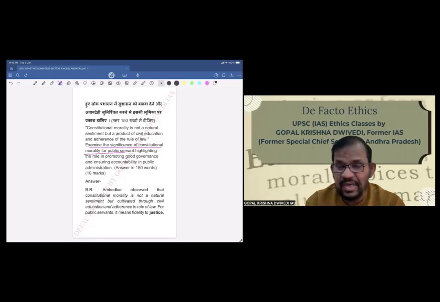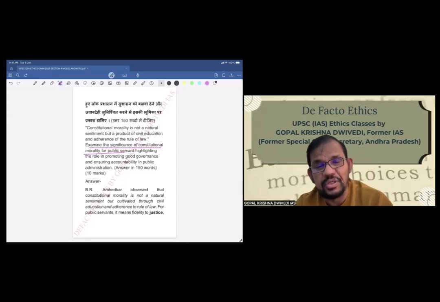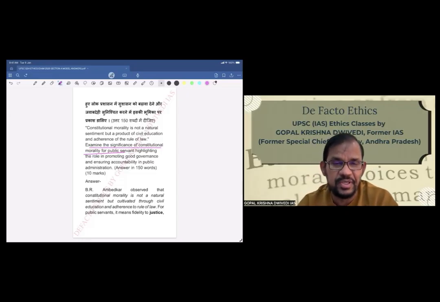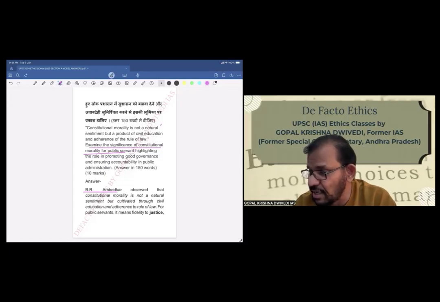So now we will start. Obviously, whenever the constitutional morality discussion comes, Ambedkar's name comes first, because that we have to quote. And his thinking as far as constitutional morality is concerned is very, very valuable here. So B.R. Ambedkar observed that constitutional morality is not a natural sentiment, but cultivated through civil education and adherence to the rule of law. So this statement is also from Ambedkar. Constitutional morality is not a natural sentiment, but cultivated through civil education and adherence to the rule of law.